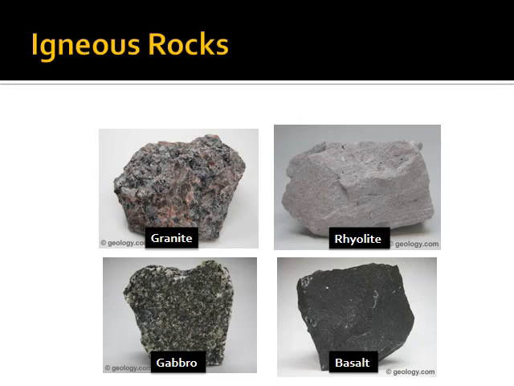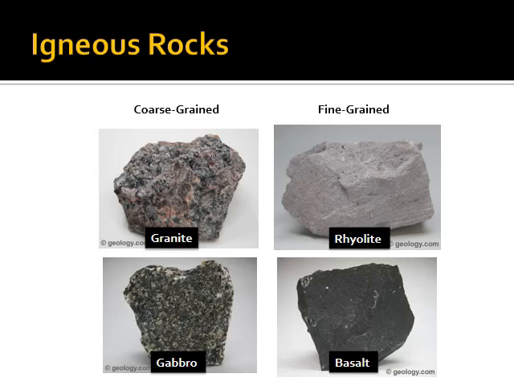So here are pictures of 4 igneous rocks. Some igneous rocks you can see the speckles in them or the different minerals in them. Some of them you can't. The color looks a little bit more uniform. And we call the ones where you can see the speckles or the different parts coarse-grained, because those rocks cooled more slowly over time. And so there was time for those grains or those crystals in the rocks to grow and get bigger.